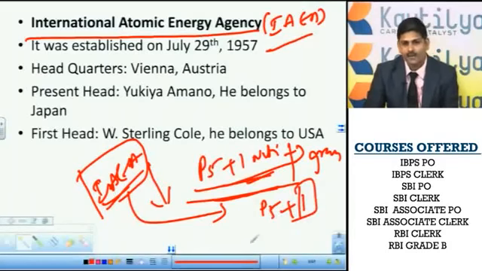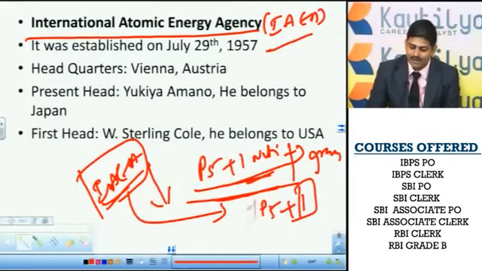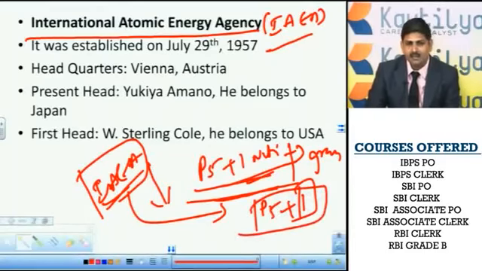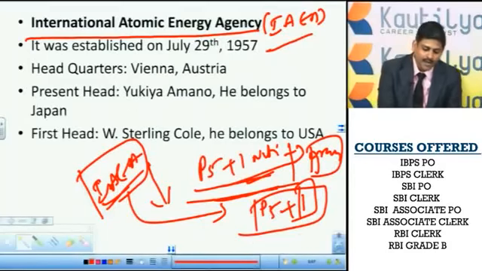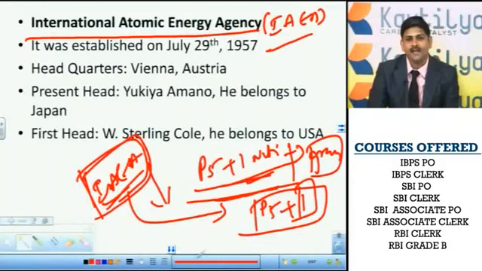A European country which is demanding a permanent seat in the United Nations Security Council. These 6 nations, in fact, have come to an agreement with Iran. With this agreement, Iran has allowed IAEA specialists, IAEA scientists, to visit Iran and find out whether nuclear weapons or nuclear tests were conducted or not.